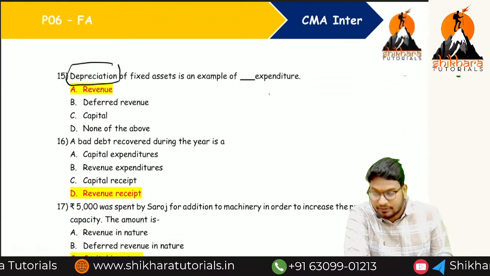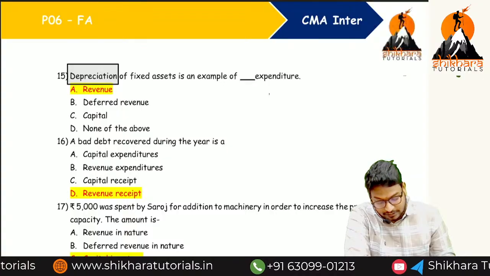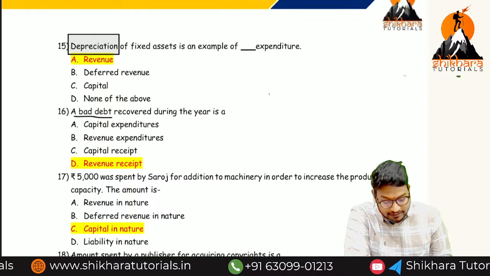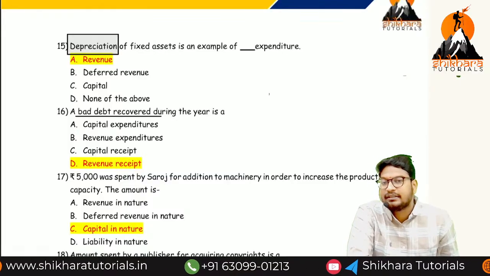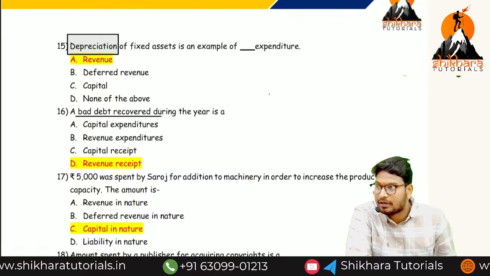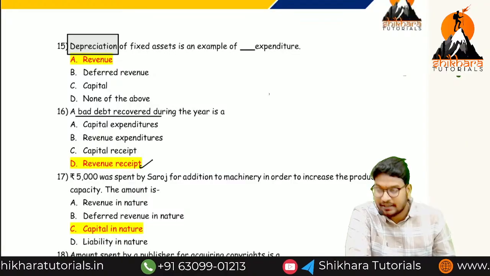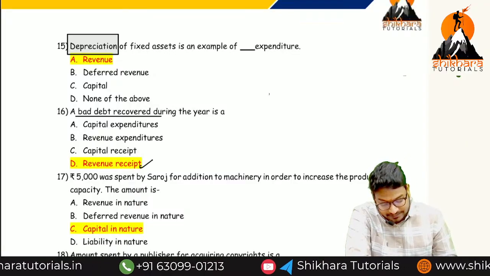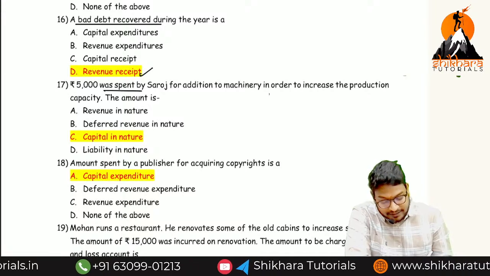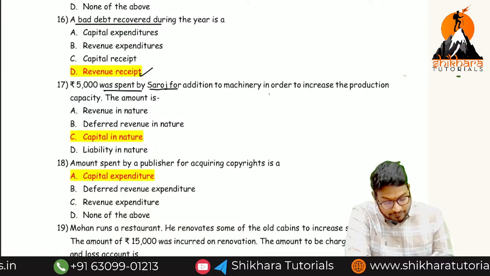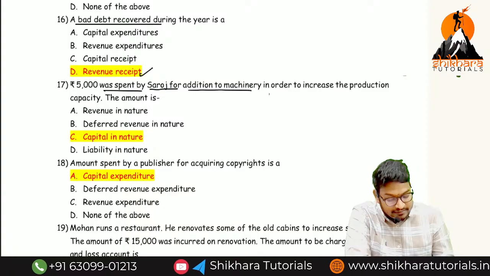Next one. Depreciation is called what? Revenue expenses, you know already. Bad debts recovered: is it an income, a gain, or a loss? Income. Which income? Normal income. Normal income means revenue receipt or capital receipt? Revenue receipt.